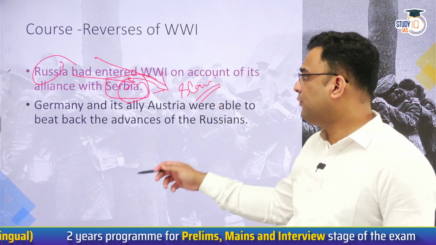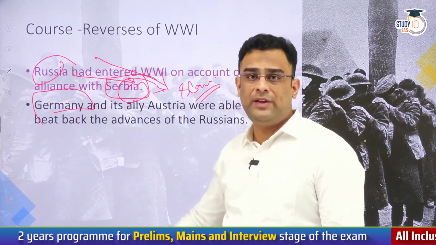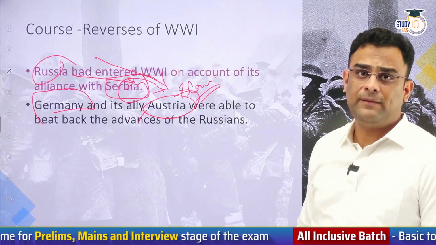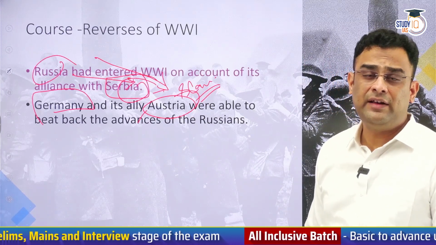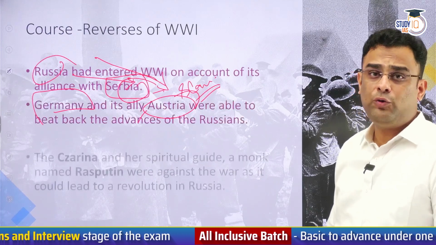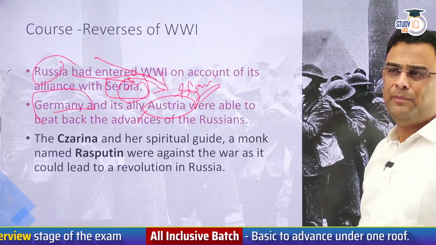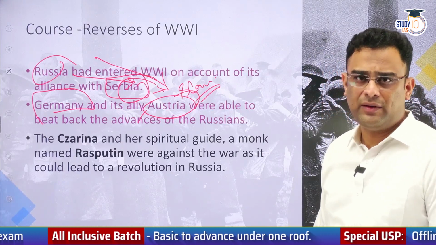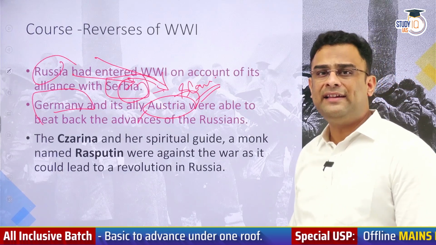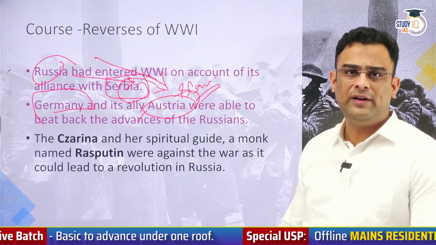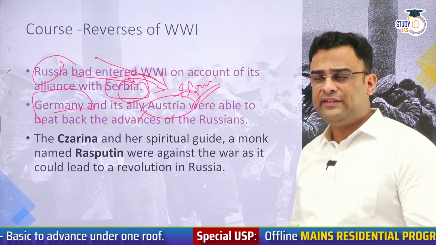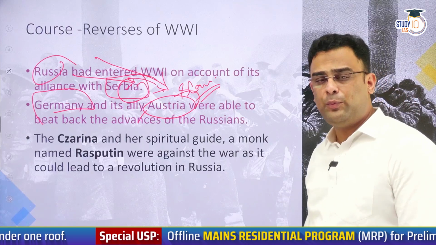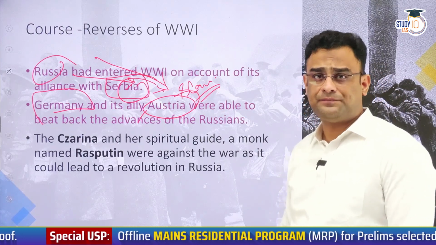Now, when Russians entered from this side, Germany came in from the other side for its friend Austria. Germans and Austrians were a much more advanced industrial society and economy. They were able to push back the semi-medieval type of Russian army. Its core was feudalistic, although not in the traditional sense, but it had an elite core of rulers and then common folks or masses. This did not create a very effective kind of army structure. The Germans were able to push back the Russians.